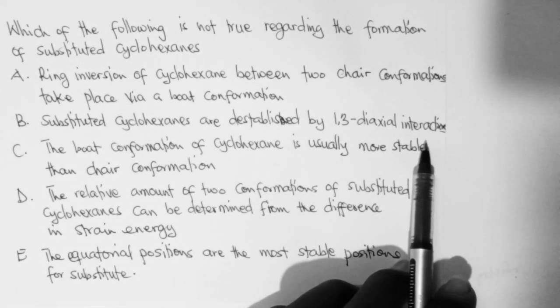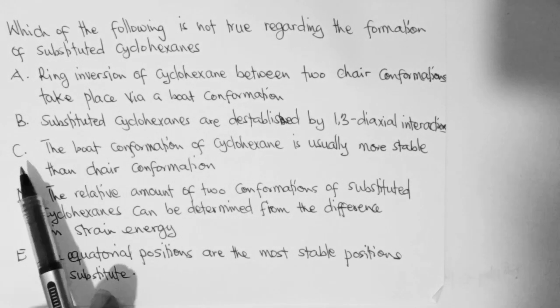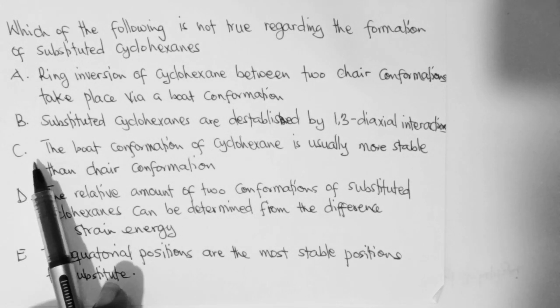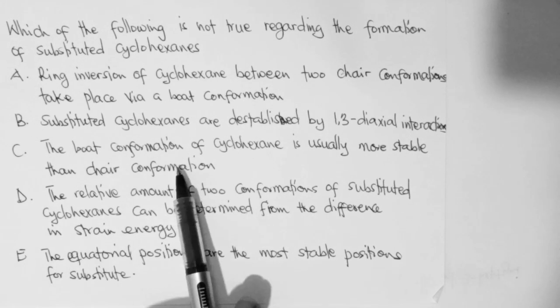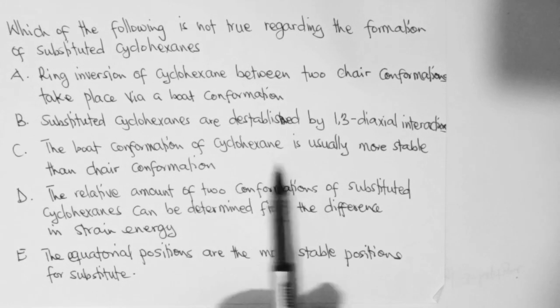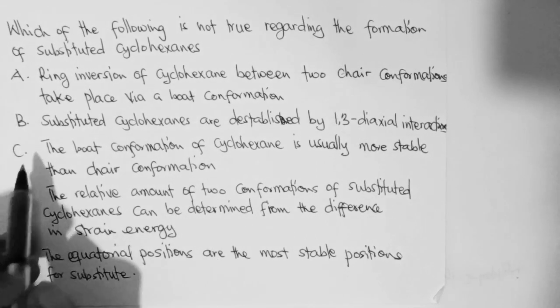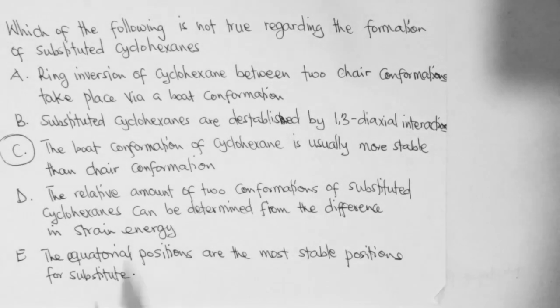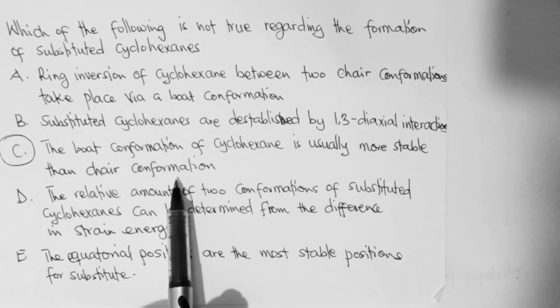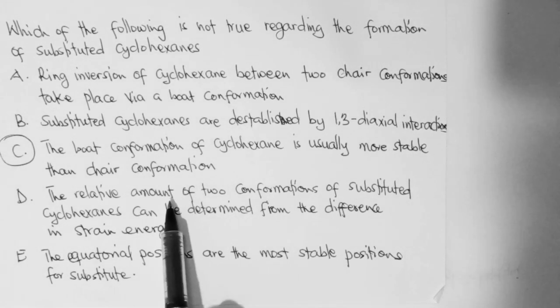That is also true. Then C, the boat conformation of cyclohexane is more stable than the chair conformation. This is not a true statement, because the chair conformation is more stable than the boat conformation.